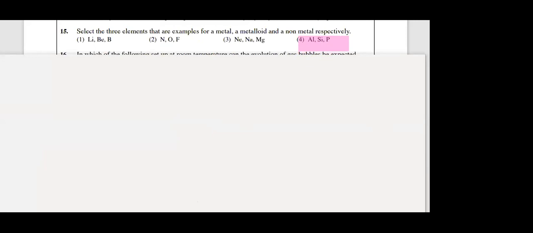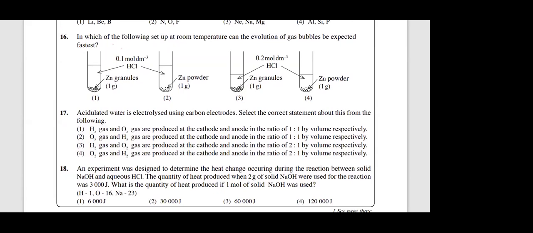Then question number 16. In which of the following at room temperature can evolution of gas bubbles be expected fastest? Underline the word fastest, and underline evolving of gas bubbles. Those are the keywords of this question. Indirectly they are asking for the highest rate of the reaction. So when you compare, look at the two factors they have used here. Other factors are kept constant. One is concentration, the other is the physical nature of reactants. All of them have the same zinc reactant, and the difference is the physical nature and the concentration.